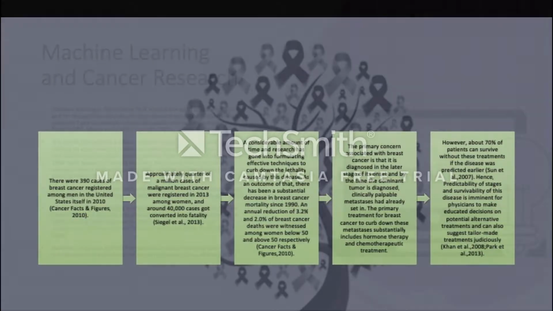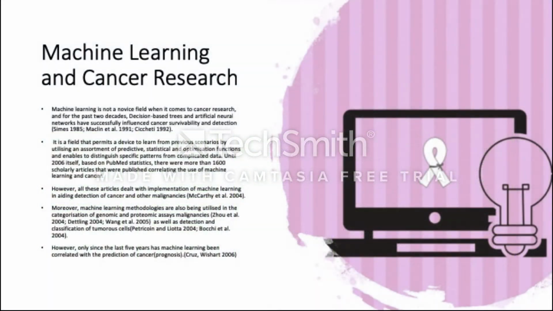Now, machine learning is not a novice field when it comes to cancer research, and for the past 2 decades, decision trees and artificial neural networks have been successfully used for cancer survivability and detection. It is a field that permits a device to learn from previous scenarios by utilizing an assortment of predictive, statistical, and optimization functions, and enables it to distinguish specific patterns from complicated data. Until 2006 itself, based on PubMed statistics, more than 1,600 scholarly articles were published on the use of machine learning in cancer.